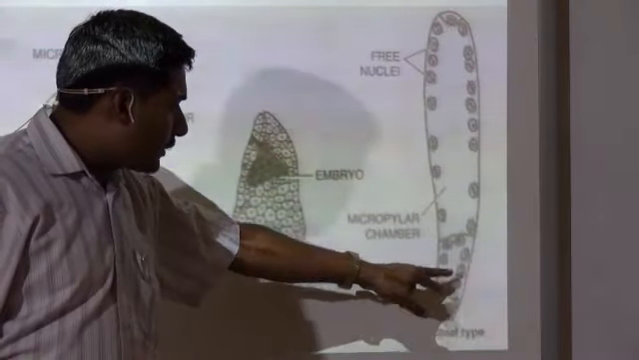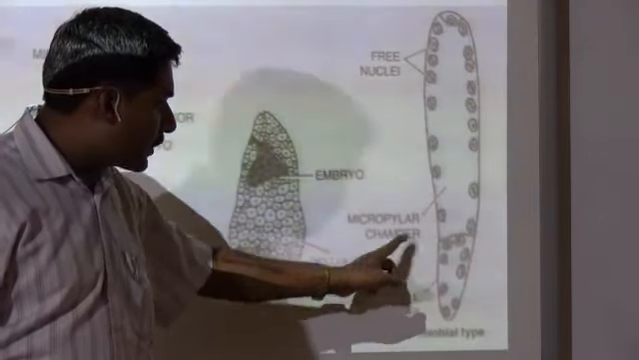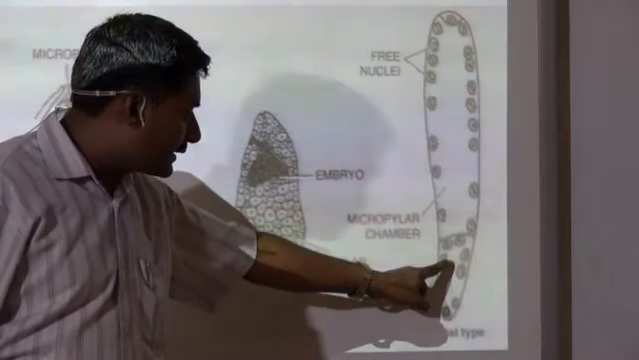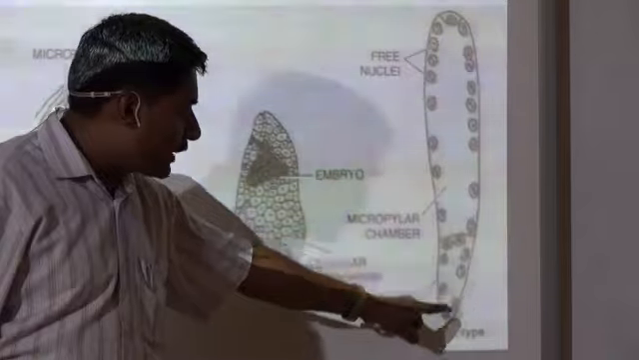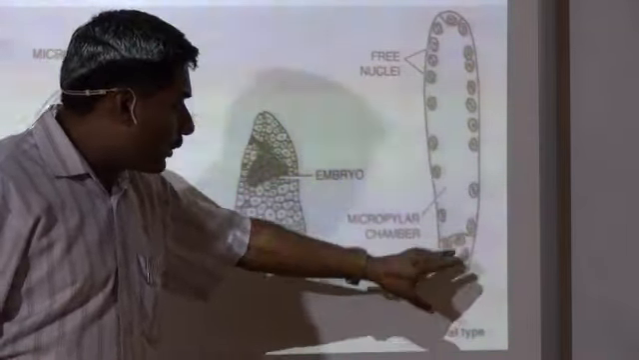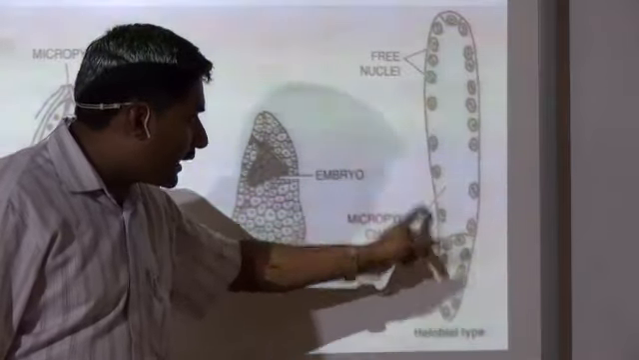And the other part of the nuclei, that is the micropylar chamber, this one is the micropylar chamber and this is the chalazal chamber. In the chalazal chamber, you will find that all these nuclei remain in the lowermost part, they do not divide. Okay? So when they do not divide, then what happens to the rest?